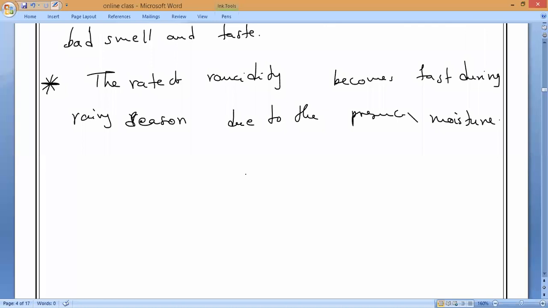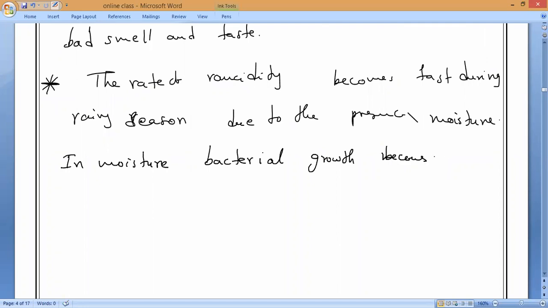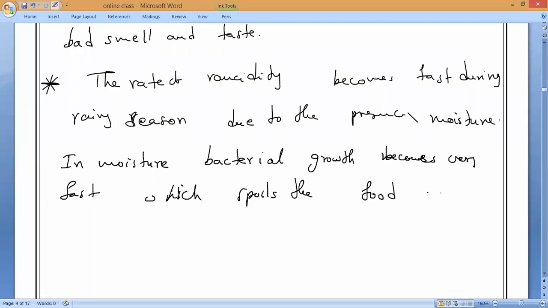So prevent moisture, you can see. And next, what is happening? In moisture, the bacteria growth is very, very fast. That is why in rainy season more diseases spread. Have you noticed it? Okay? So bacterial growth becomes very fast, which spoils the food items.